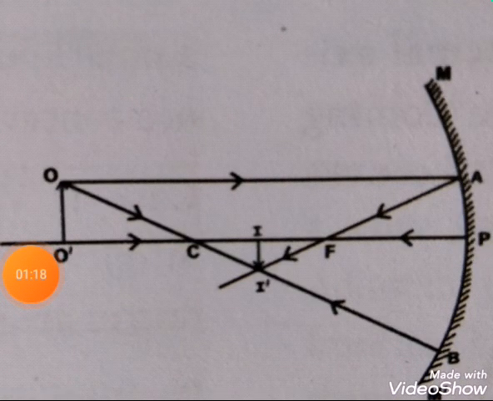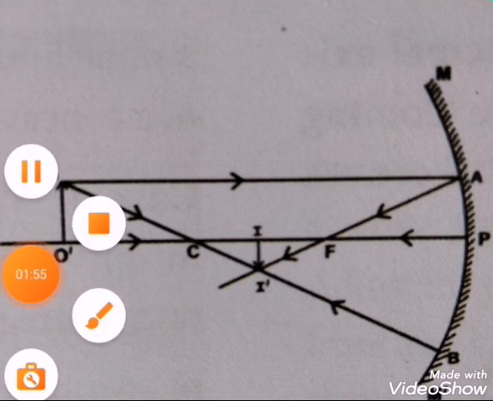Next, case 2, position of the image between the principal focus F and center of curvature C. If it is like that, the image is formed between center of curvature and focus F. I dash is nothing but the image. Nature of the image: real, inverted and smaller than the object. O dash is object, I dash is image. So, the image is smaller than the object.